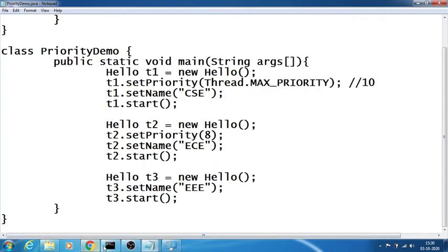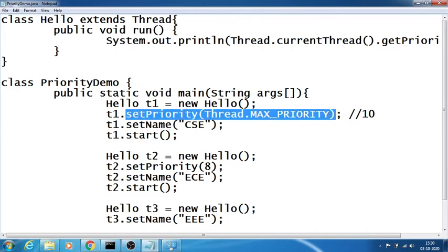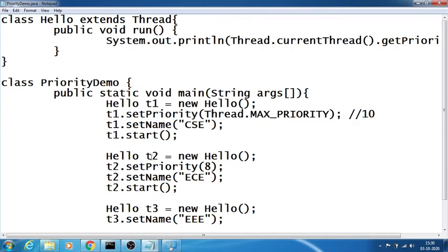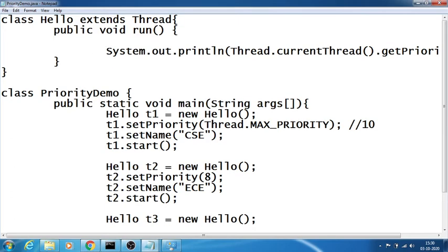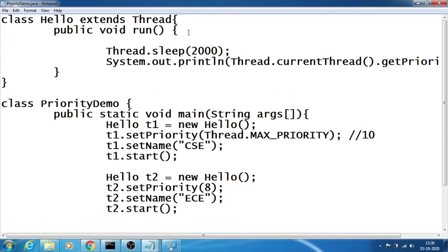I'm showing multiple different ways of working with threads here. But here set priority is the way of creating a priority for a particular thread. Example, if you keep some kind of time here, I say thread dot sleep of something like 2 seconds, and whenever I say thread dot sleep, I need a try catch block, right?